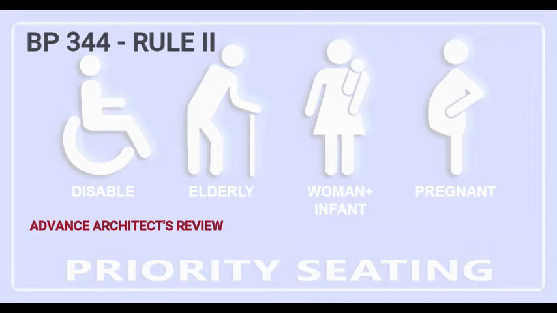B. In all assembly places where seating accommodation is provided, there shall be spaces for disabled persons as provided. 4 to 50 seats, 2 wheelchair seating spaces. 51 to 300 seats, full wheelchair seating space. 301 to 500, 6 wheelchair seating spaces. When the seating capacity exceeds 500, an additional wheelchair seating space shall be provided for each total seating capacity increase of 100 seats. Readily removable seats may be installed in these spaces when such spaces are not required to accommodate wheelchair users.